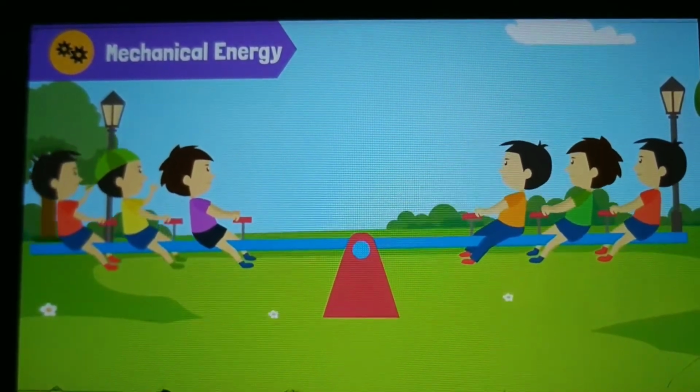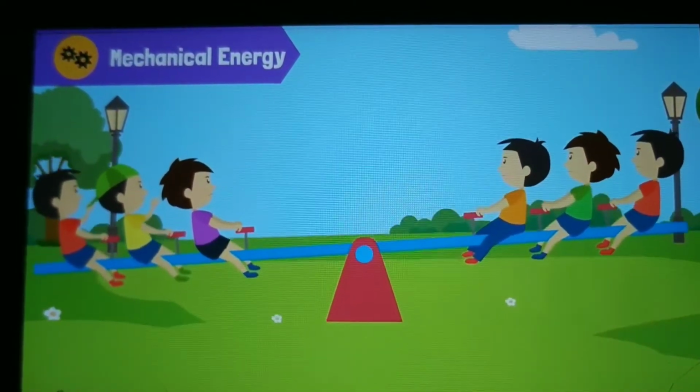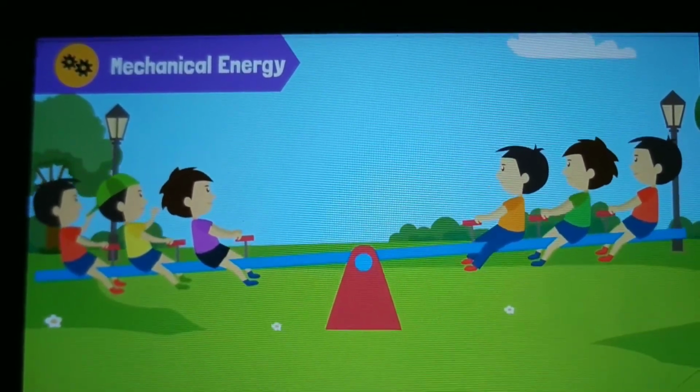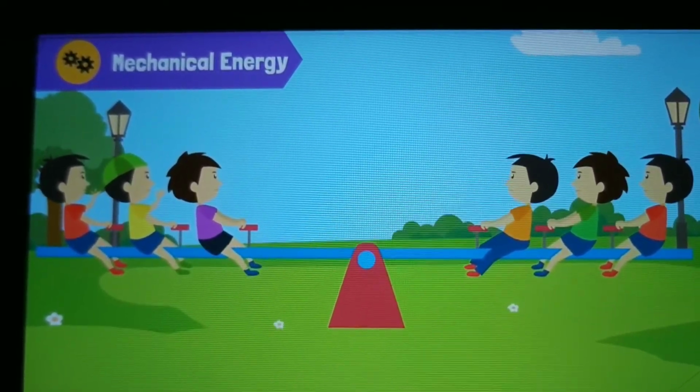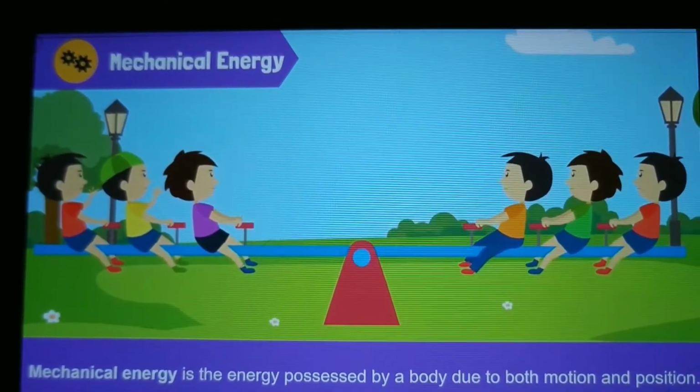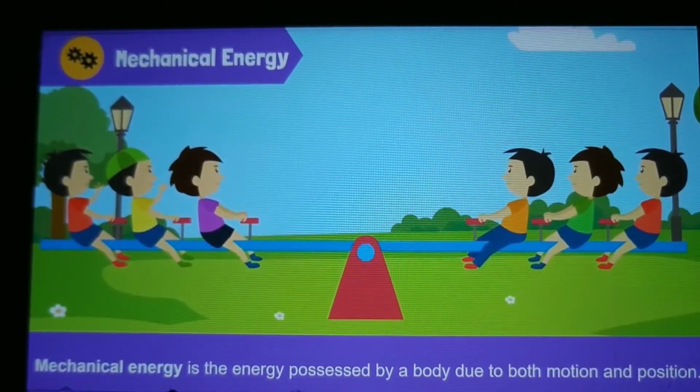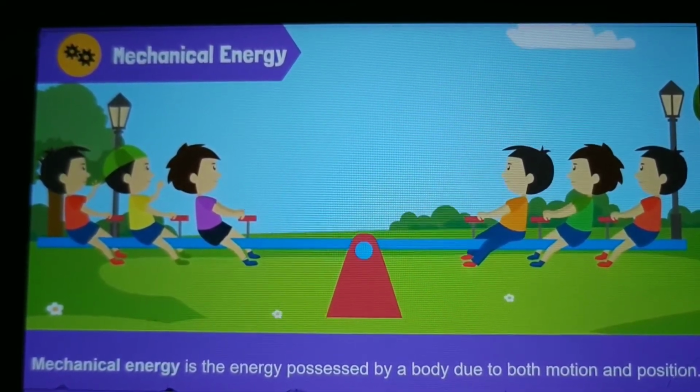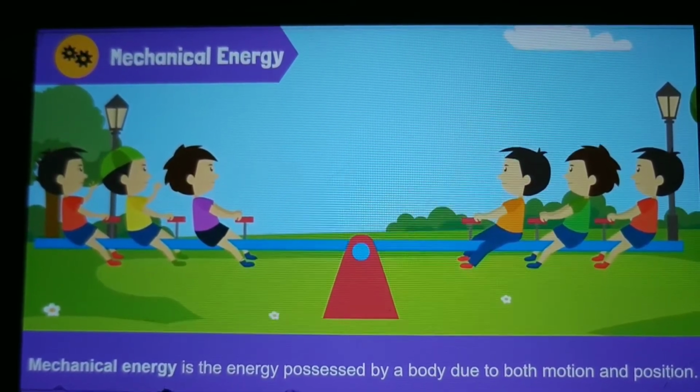The kids are playing on the swings. How does the swing move? The swing moves using mechanical energy. Mechanical energy is the energy possessed by a body due to both motion and position.